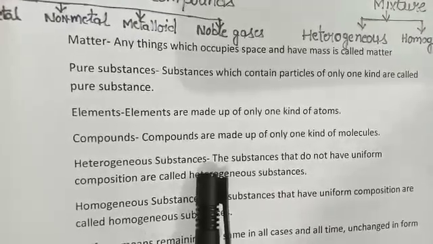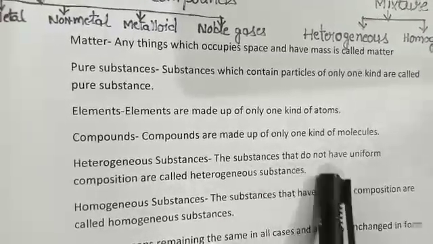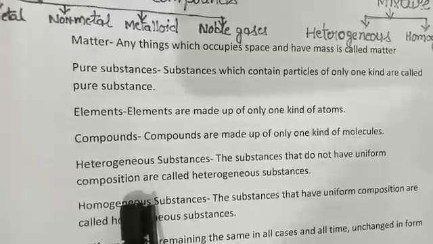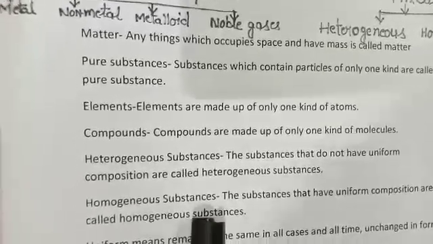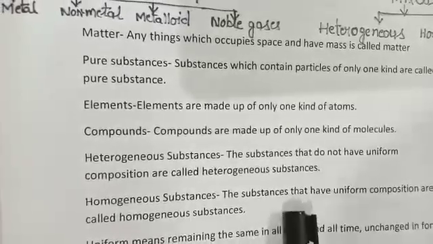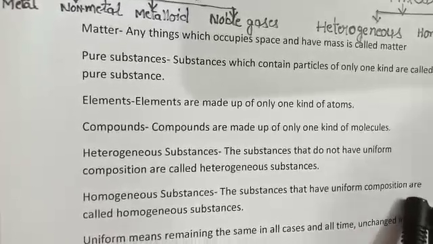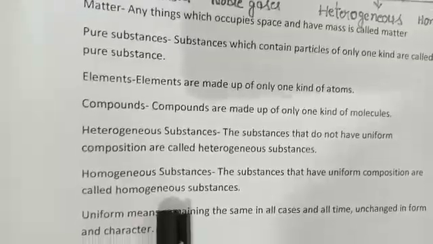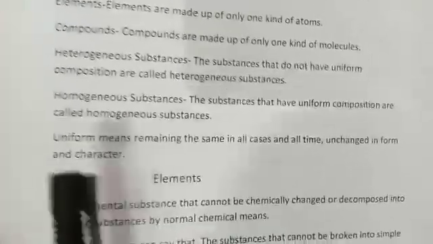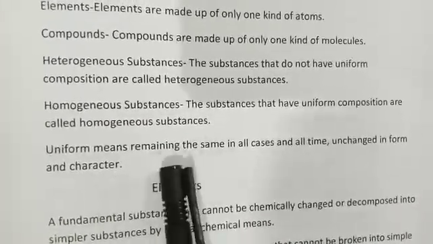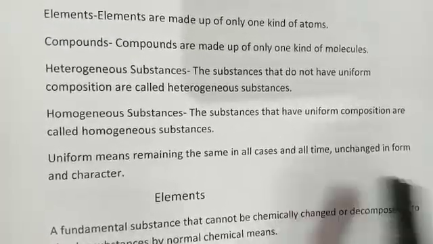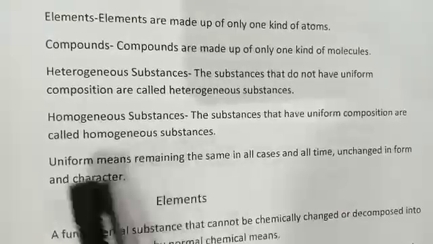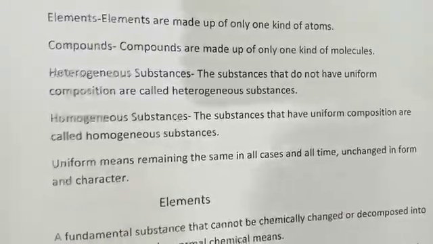Heterogeneous substances: the substances that do not have uniform composition are called heterogeneous substances. Homogeneous substances: the substances that have uniform composition are called homogeneous substances. Uniform means remaining the same in all cases and all time, unchanged in form and character.